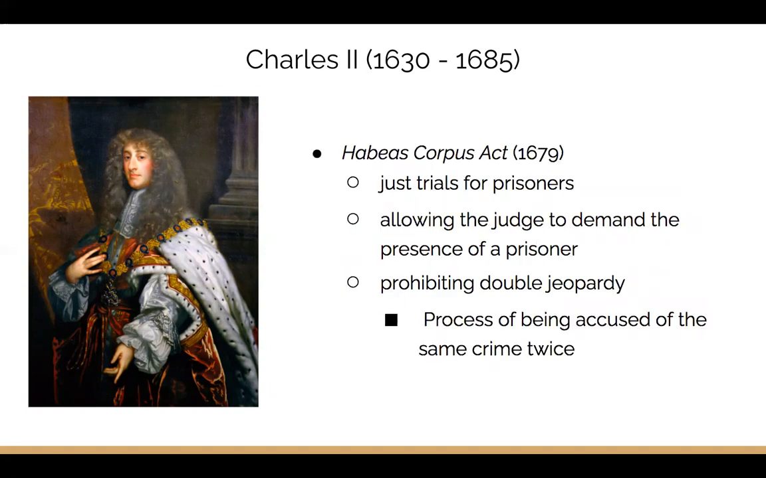In response to these actions, Parliament passed the Habeas Corpus Act in 1679, which sought to limit Charles II's power. This improved the legal system in England by demanding just trials for prisoners, no matter what social class they were in, allowing the judge to demand the presence of a prisoner, and prohibiting double jeopardy, which was being accused of the same crime twice.